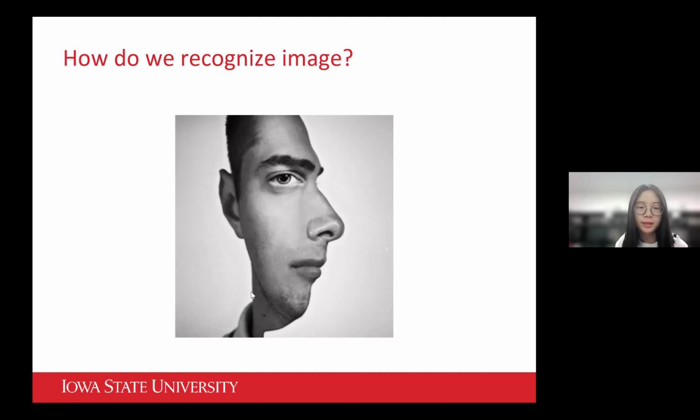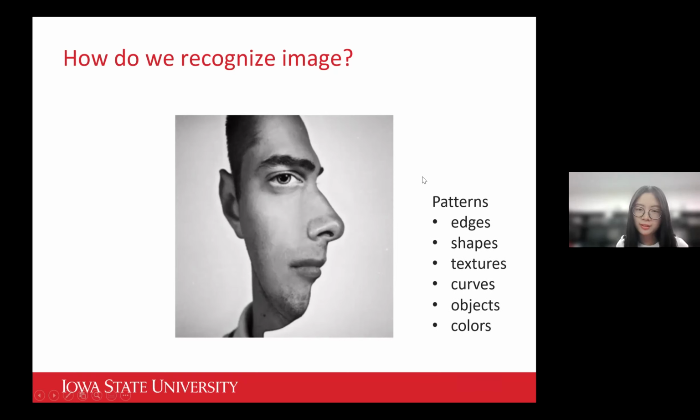So the example here I want to show is when we are trying to interpret or classify an image, our brain is trying to capture some patterns, like edges, contours, or some small objects like nose, ear. And we train our machine to detect such kind of patterns in a pretty similar way like us.